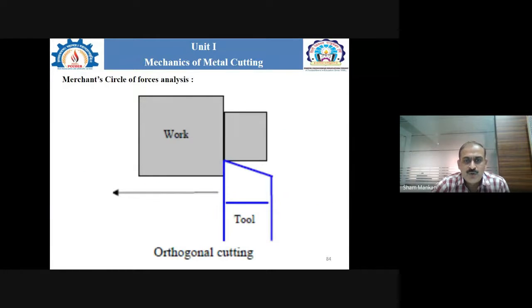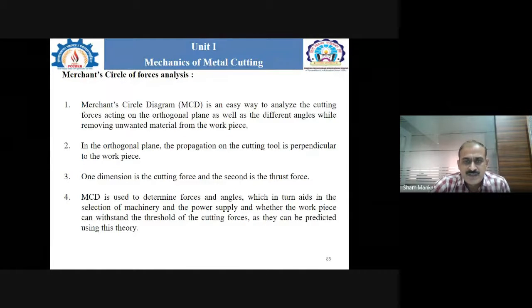So this is the condition: we consider the orthogonal cutting process for the analysis of forces using the Merchant circle. Normally we consider the cutting force and the thrust force.